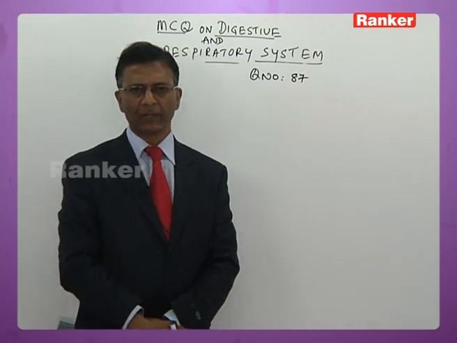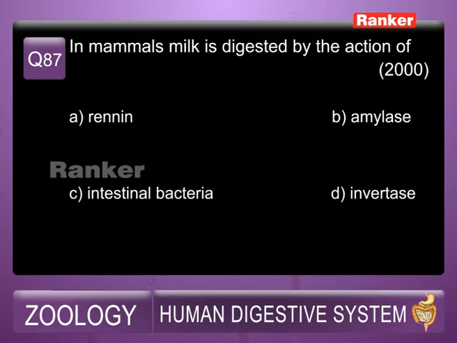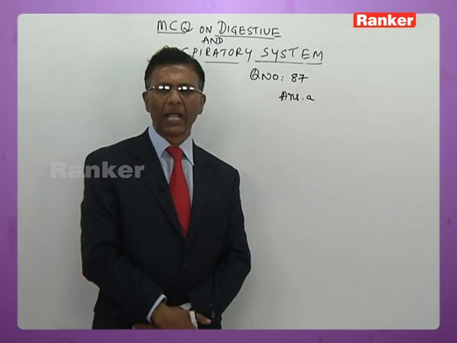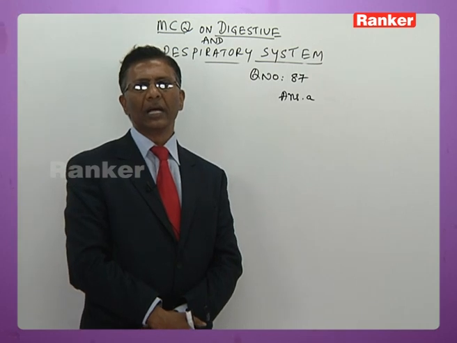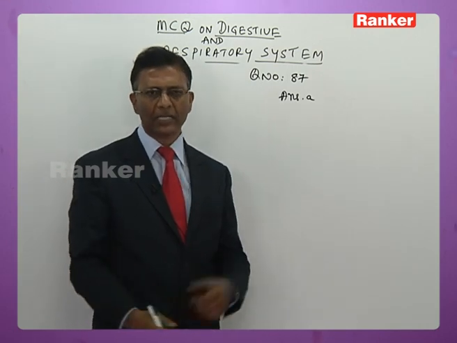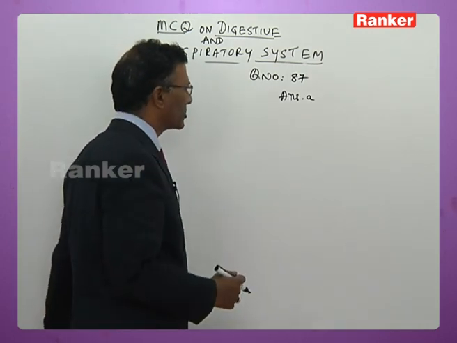87th question, here is the question for you. In the mammals, milk is digested by the action of A, renin, B, amylase, C, intestinal bacteria, D, invertase. The answer for it is renin. Renin is the enzyme that breaks down the milk protein into calcium paracaseinate, which is in turn broken down into peptones by pepsin. So the answer is renin, that is option A.